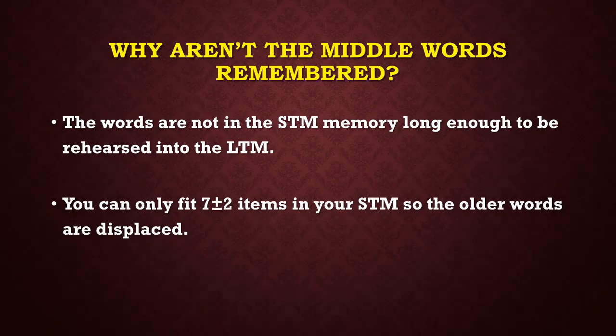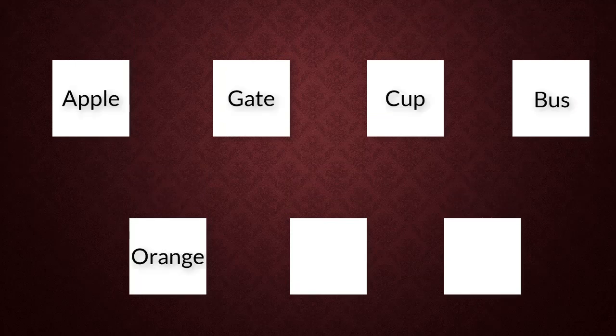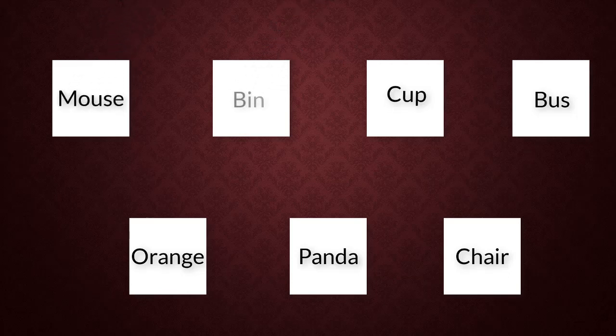Our short-term memory can typically only hold around about 7 plus or minus 2 items at once. This means that if we receive more than that number of items of information, the older items will start being replaced by the newer items. At the same time, items of information that are being replaced are not rehearsed long enough to be transferred into the long-term memory, and as such are lost through decay.